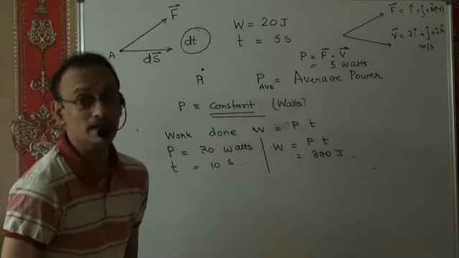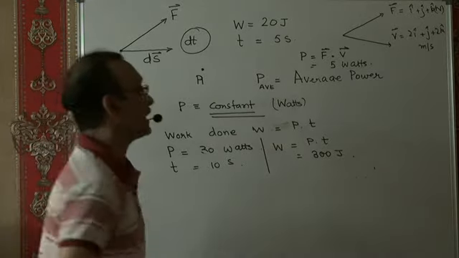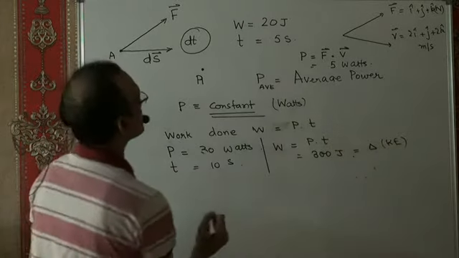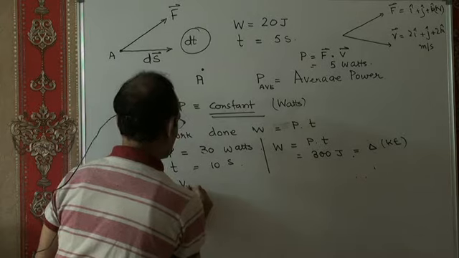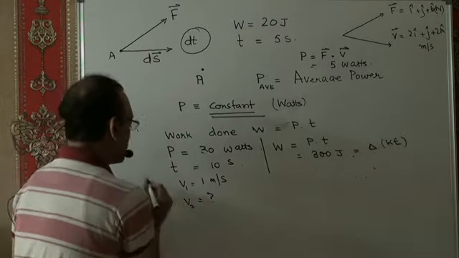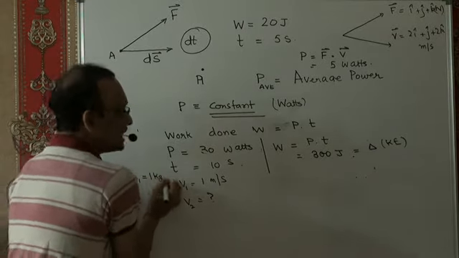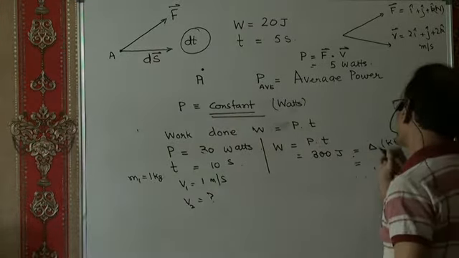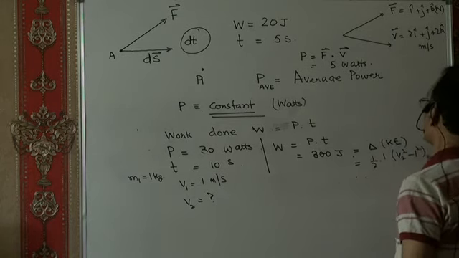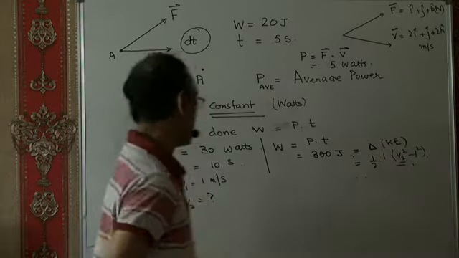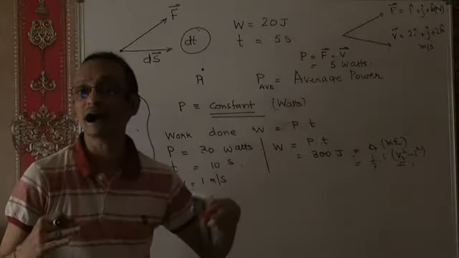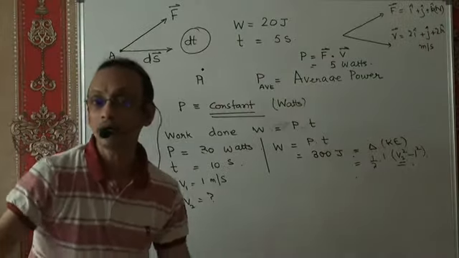And if 300 joules of work is done, then work done is also the change in kinetic energy. That means the change in kinetic energy will also be 300 joules. So let's say the particle had an initial velocity v1 equal to 1 meter per second and a final velocity v2, and the mass of the particle was 1 kg. Then the change in kinetic energy, which is the work done from the work-energy perspective, is going to be half of m into (v2 squared minus 1 squared). And then I can compute the velocity of the particle at the end of 10 seconds, because this amount of work is done. So this is work delivered by constant power.